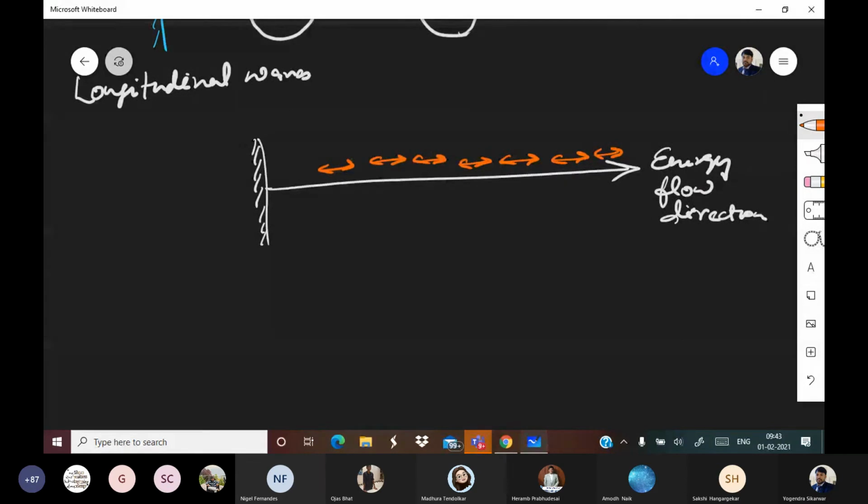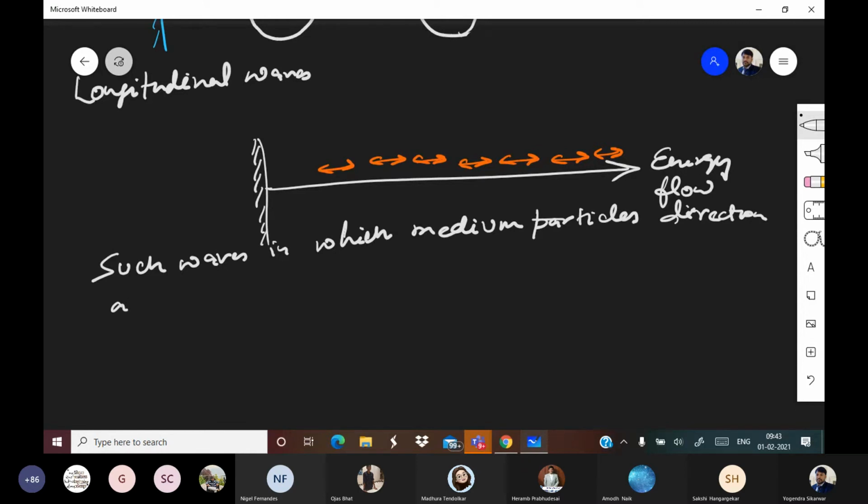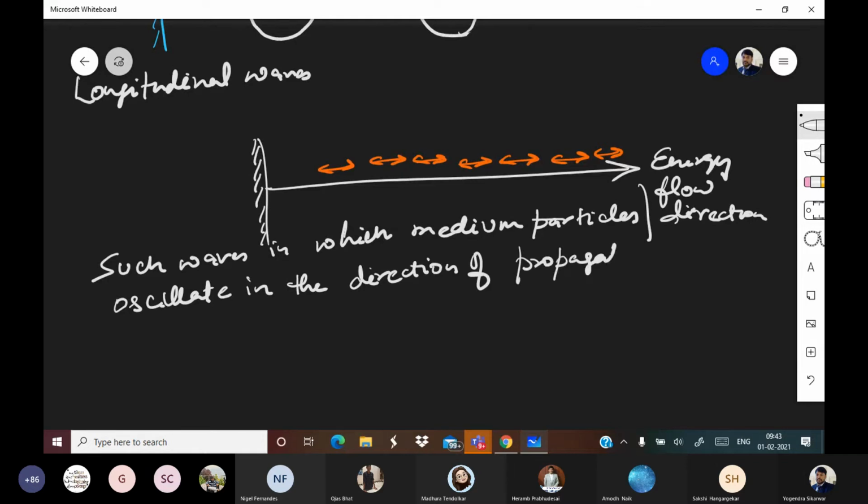then this type of wave will be called a longitudinal wave. Such waves in which medium particles oscillate in the direction of propagation of wave are called longitudinal waves.